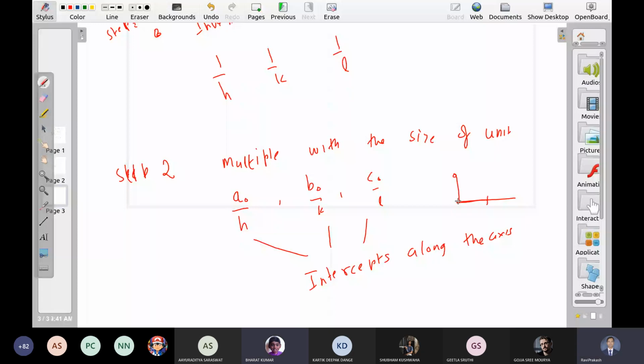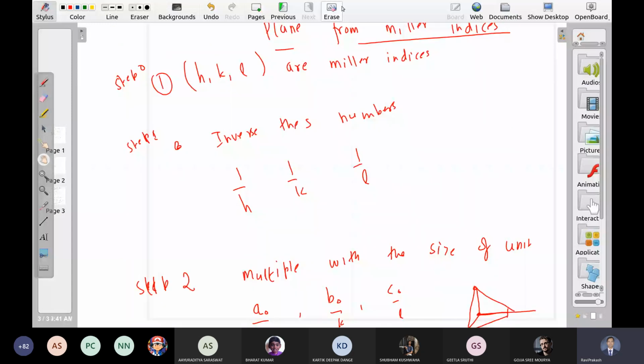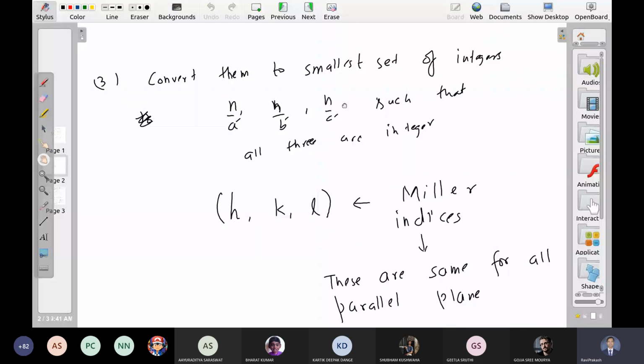Sir, you had multiplied with the number n to make them integers. What about that number? What happened to that? उसका क्या हुआ? Yes, उसको भी cover करेंगे. We will come to that point also. And just note one thing. This n is not arbitrary. ये n ऐसा नहीं आपने कुछ भी रख दिया. Multiply with a number so that you get the smallest set of integers. आपको smallest set of integers मिले. So now let me give you some examples and then I'll tell you what happens to n. n वाला step का क्या हुआ यहाँ पर.